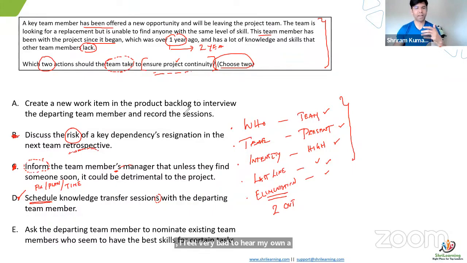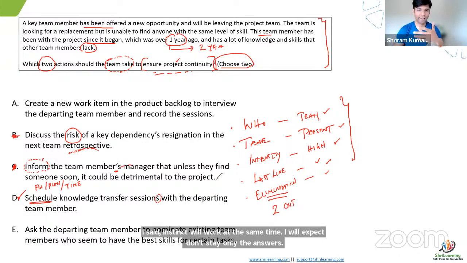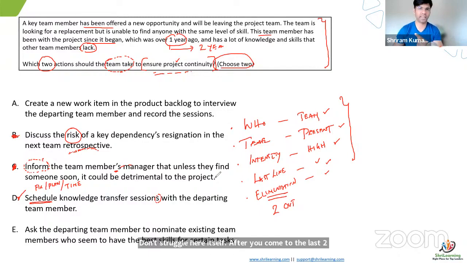Okay, coming back here, in the main exam, what will happen is you will come to this point. As I said, instinct will work. At the same time, I expect you not to stay only in the answers. Don't struggle here itself. After you come to the last 2 answers, or last 1 answer, go back to the question. Now read the question one more time. Chances are your brain already would have processed all this information. Your brain needs one final spark. You get that final spark when you read the question again. By the way, not every question in the exam will look like this. It's just a sample.